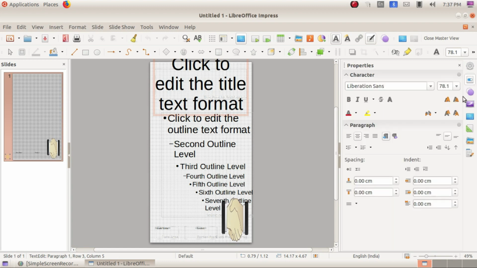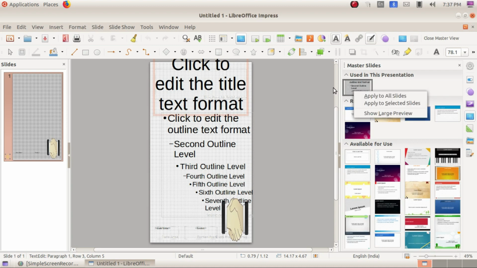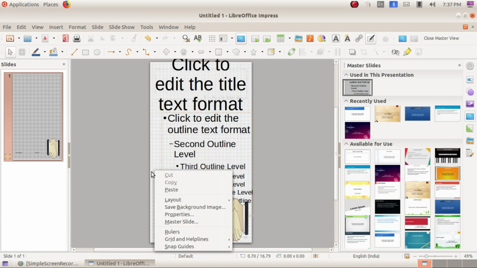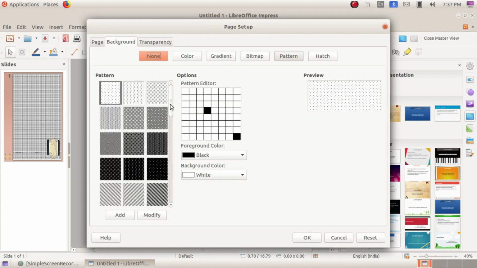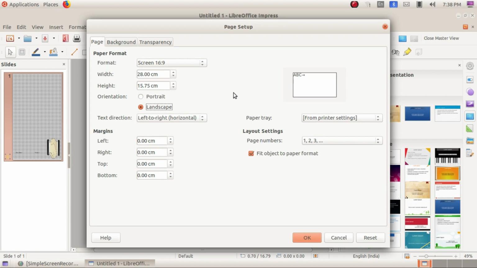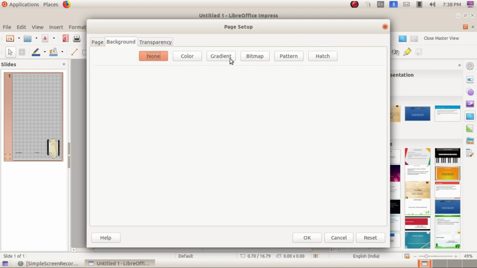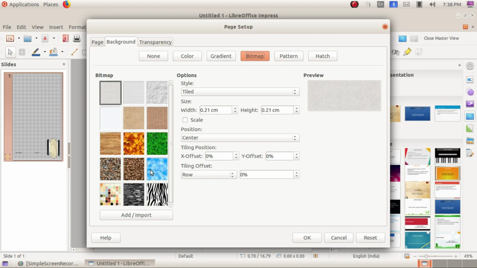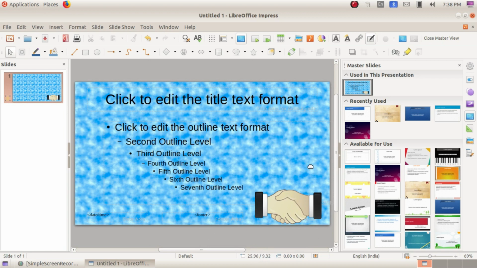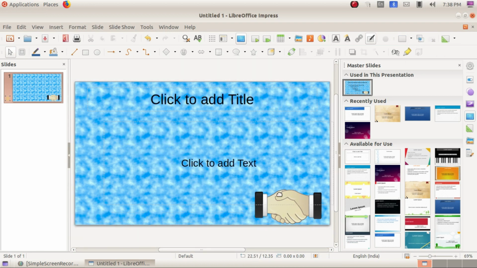Or else again just change it. Click on that properties, is it? Right click, or else right click here. Go to properties, change that page size, landscape, and here it is bitmap, any designs you can select and click OK. Clear? You got the idea? Okay, now it is in our master view section. Just click close master view. You will get that design.